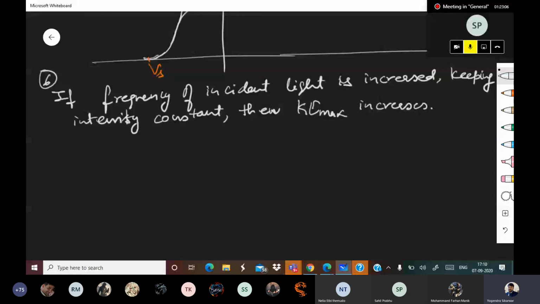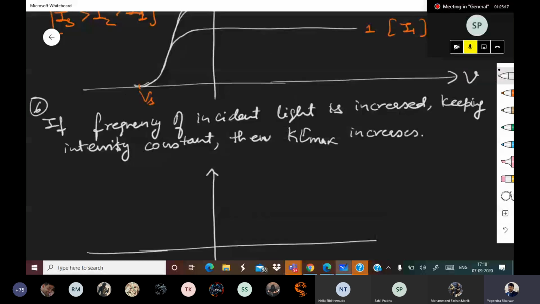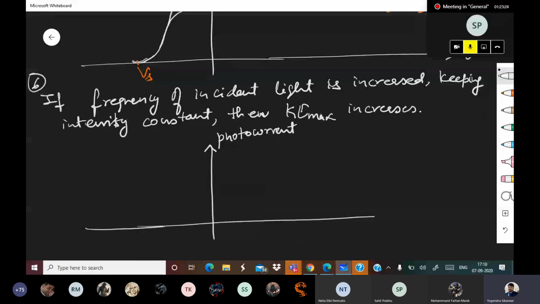Pay attention. Suppose again here it is photocurrent for a new one.